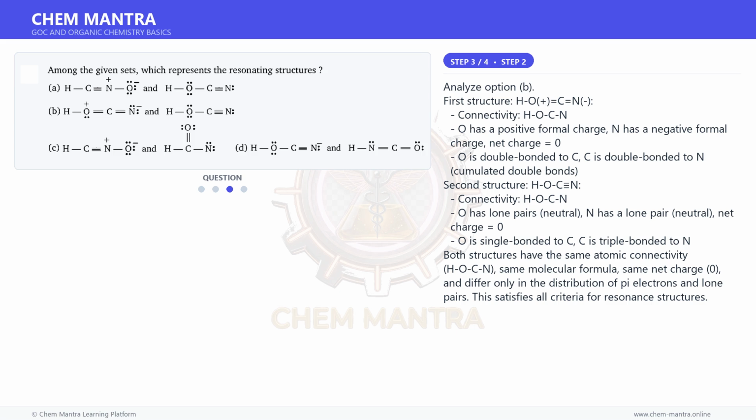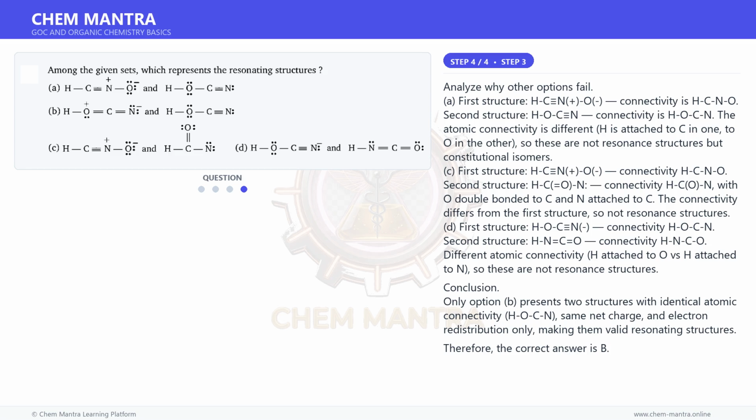Second structure, HOCN. Connectivity, HOCN, O has lone pairs, neutral, N has a lone pair, neutral, net charge is equal to 0. O is single bonded to C, C is triple bonded to N. Both structures have the same atomic connectivity, HOCN, same molecular formula, same net charge, 0, and differ only in the distribution of pi electrons and lone pairs. This satisfies all criteria for resonance structures.